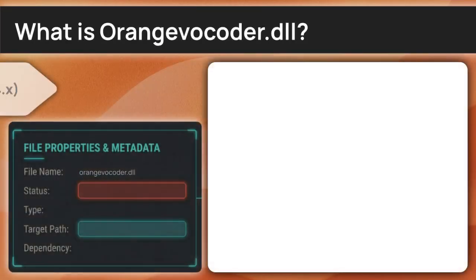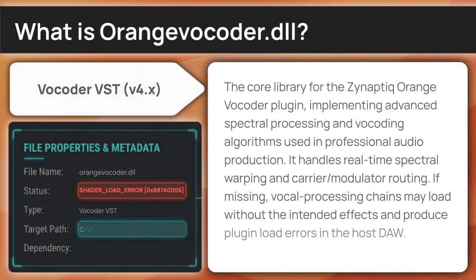This is the Orangevocoder effect, the core library for the Zynaptiq Orange Vocoder plugin, implementing advanced spectral processing and vocoding algorithms used in professional audio production. It handles real-time spectral warping and carrier and modulator routing. If missing, vocal processing chains may load without the intended effects and produce plugin load errors in the host DAW.